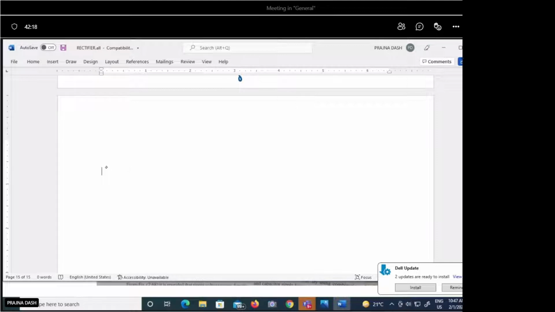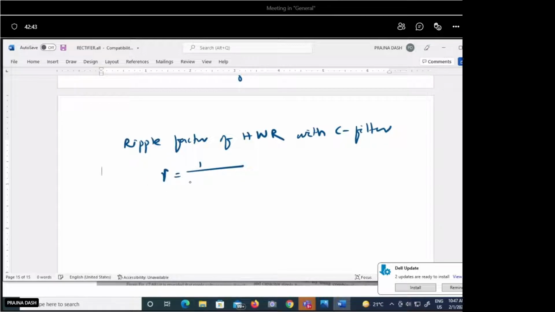For the half wave rectifier, the filtered output has a ripple factor. The ripple factor of a half wave rectifier with C filter comes around r = 1 by 2 root 3 f C R_L.